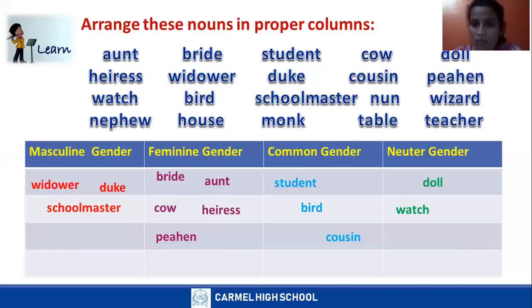Schoolmaster. What is the opposite gender of schoolmaster? Schoolmistress, right? Okay, schoolmaster. When you say master, of course, we all know it's a male, right? So it goes to masculine gender.